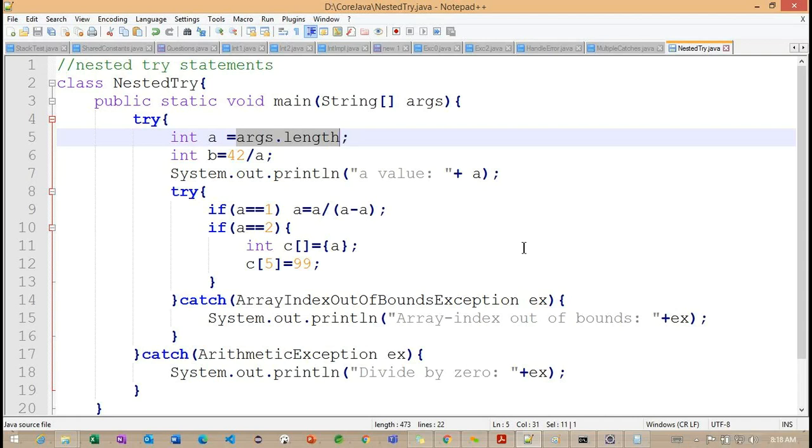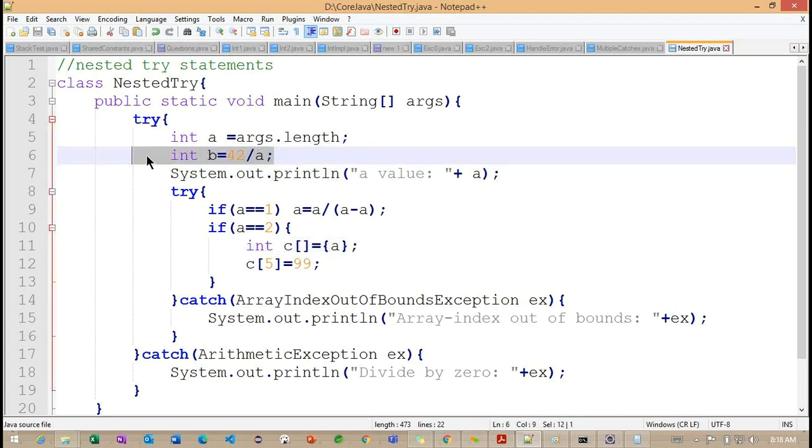If I'm not going to pass any arguments here, now what happens internally? The value will become 0. Getting the point? Now if the value becomes 0, this exception we are going to get.